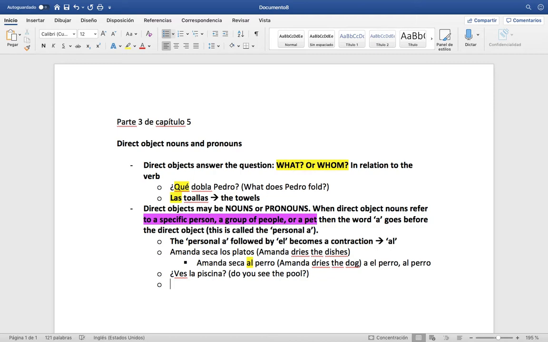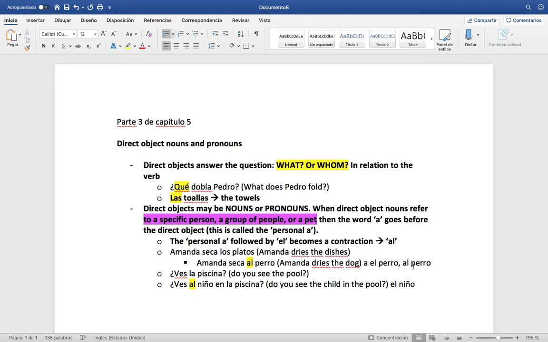But if we're asking, for instance, ¿Ves al niño en la piscina? Now we're saying, do you see the child in the pool? Now what we're looking at, remember we're answering our question, what or whom, in this case whom, we're looking at the child. So that's why we have this personal a again, because it is un niño, a person, una persona, no? So we have that personal al, remember,